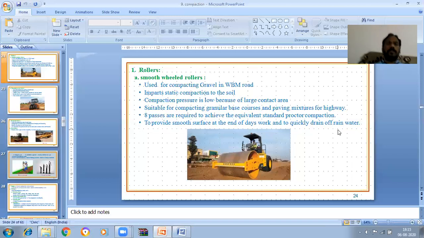To provide a smooth surface at the end of the day's work and to quickly drain off rainwater. So this is a very important point in road construction. We need to drain off the rainwater very quickly to avoid skidding on the roads. This is a very important point. That's why in road construction, to compact the gravel, smooth wheel rollers are used.